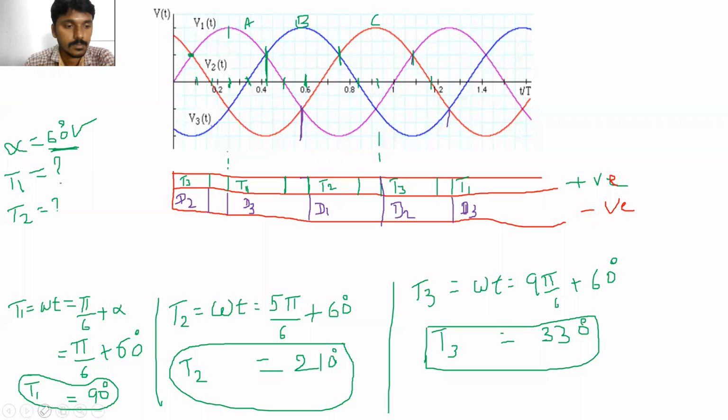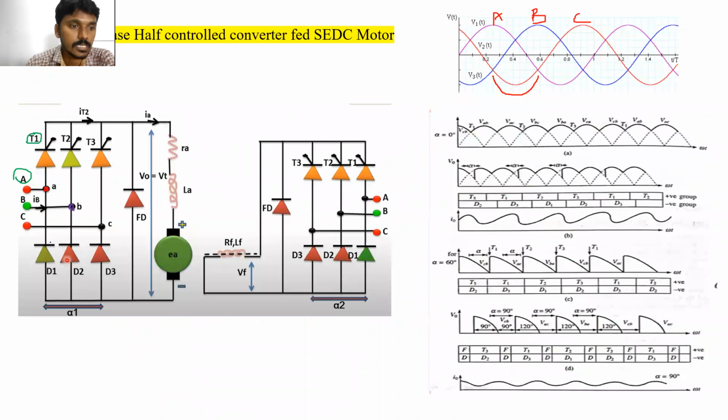So here, observe it very carefully. D1 conducts from which point to which point? From this point it is turned on. It will be turned off at this point because D1 conducts only when the supply is coming through this circuit.